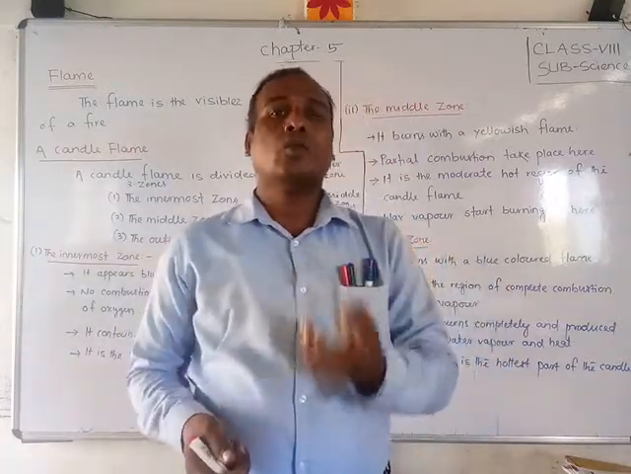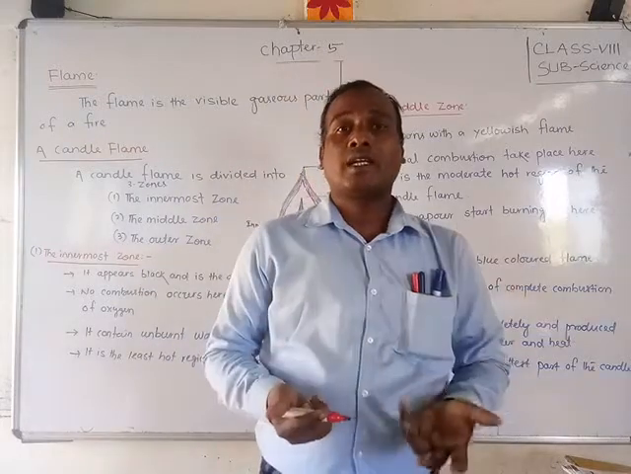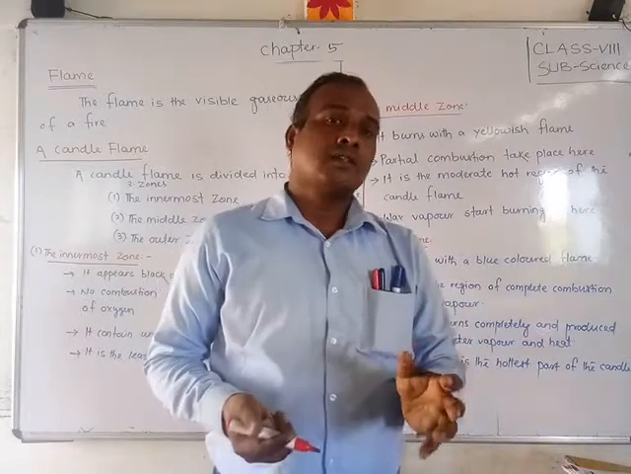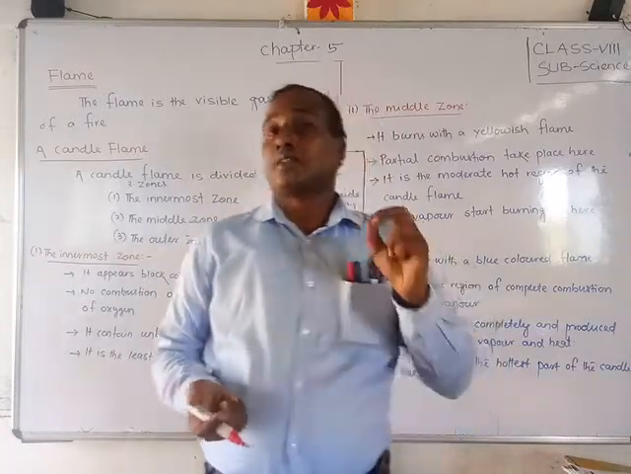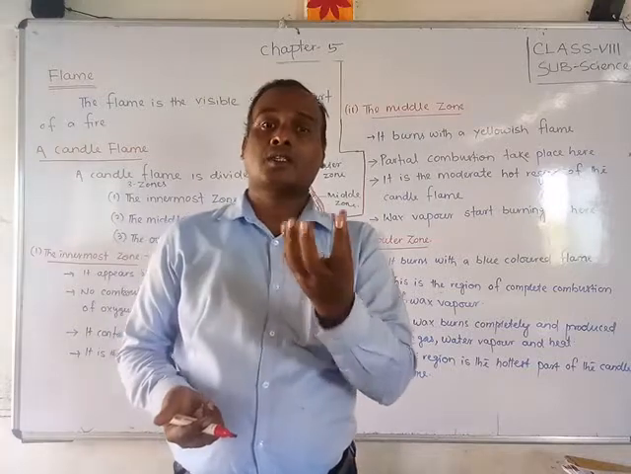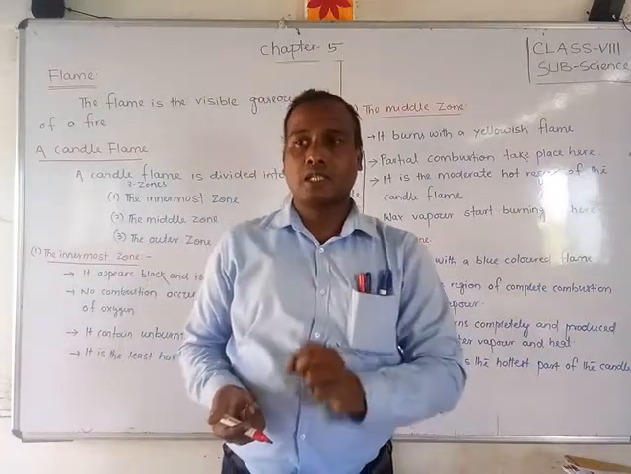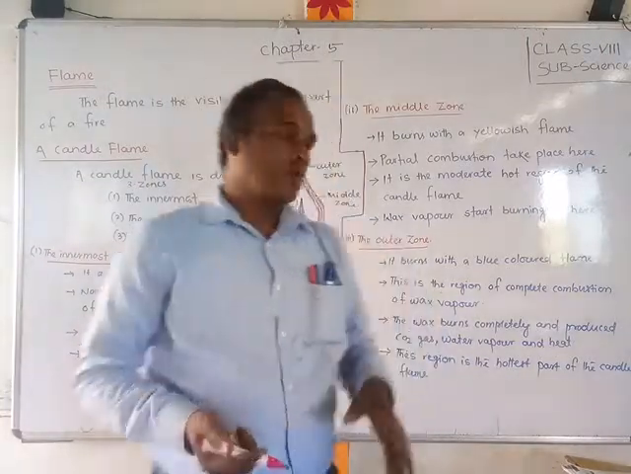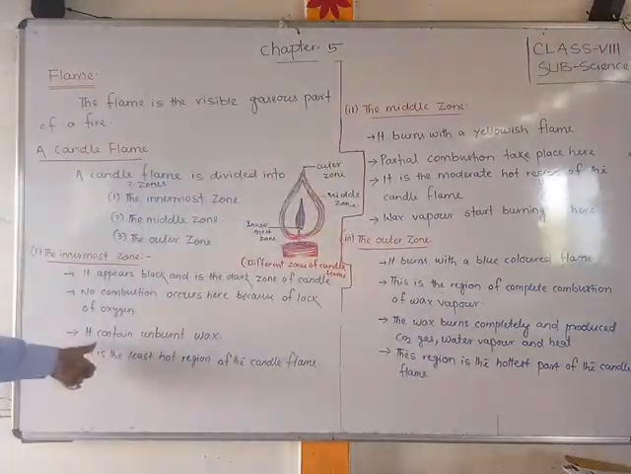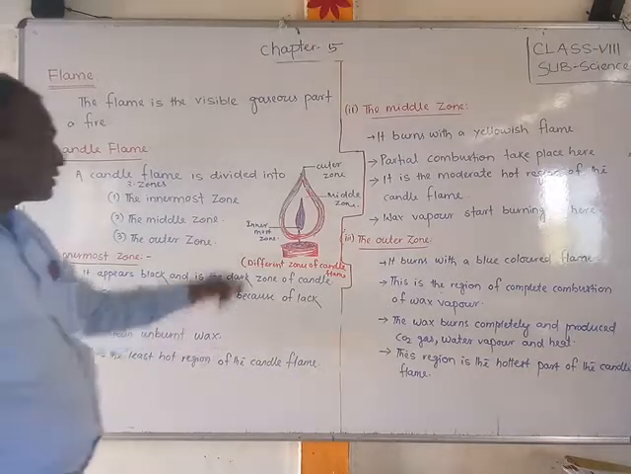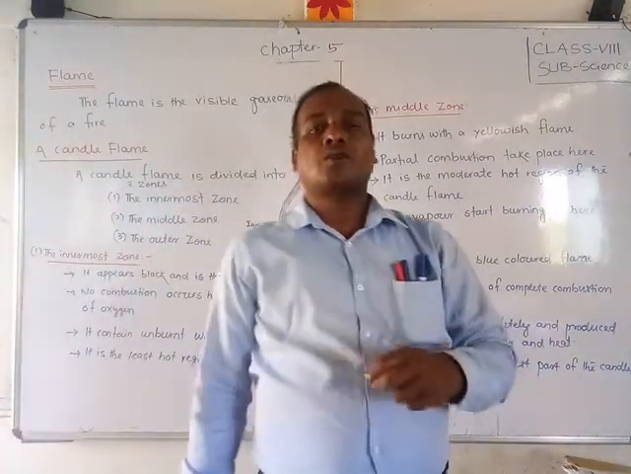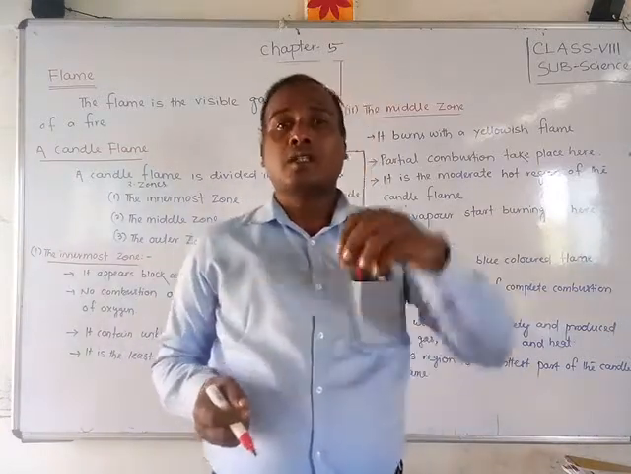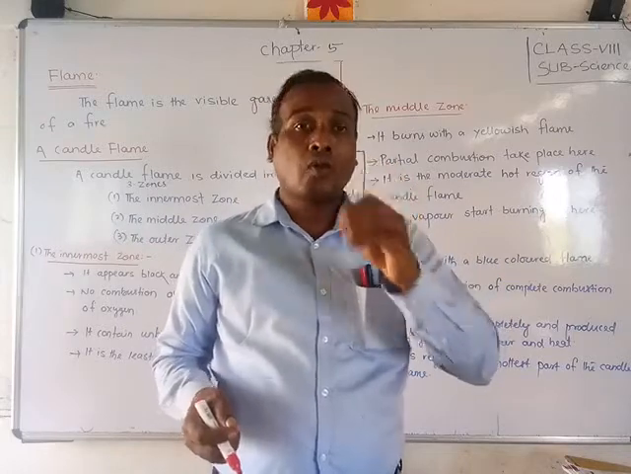So that's why no combustion takes place, because combustion needs oxygen, and without oxygen combustion cannot take place. In the middle of the flame there is a lack of oxygen, so no combustion takes place. Next, it contains unburnt wax. Since there is no combustion in the middle part of the flame, the wax won't be burned.